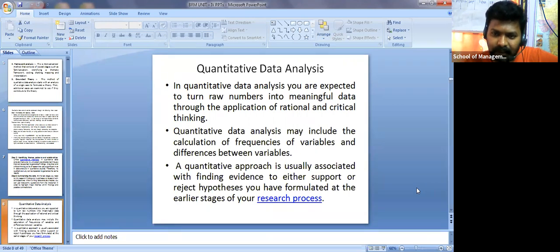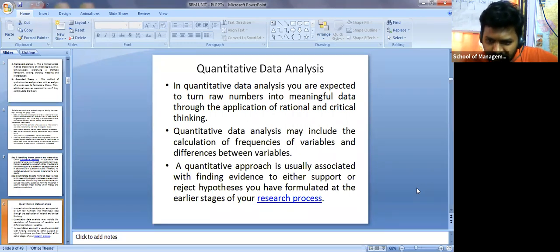By default, to identify that, you give either 0 1 or maybe 1 2 3 like that. So you are giving coding, and only then is it possible to do the analysis part. Okay, so quantitative data analysis may include the calculation of frequencies of variables and differences between variables, right? Once you have numbers, then only is it possible to calculate frequencies of the particular variable you want to know, and even differences between the variables you can easily observe, because it is in the form of numbers.